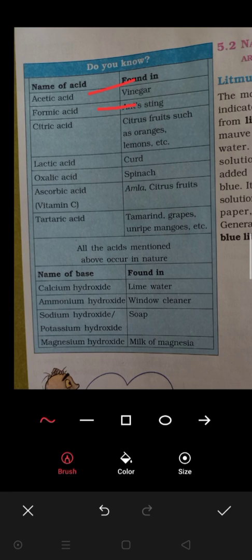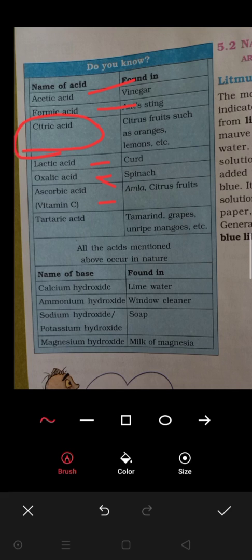Now, citrus fruit means what? खट्टे फल. Okay, such as oranges and lemons, these are the citrus fruits. So citrus fruits have citric acid. Curd has lactic acid. Oxalic acid is in spinach. Okay, then amla and citrus fruits also have ascorbic acid. Okay, ascorbic acid, और उसका दूसरा नाम है विटामिन सी.